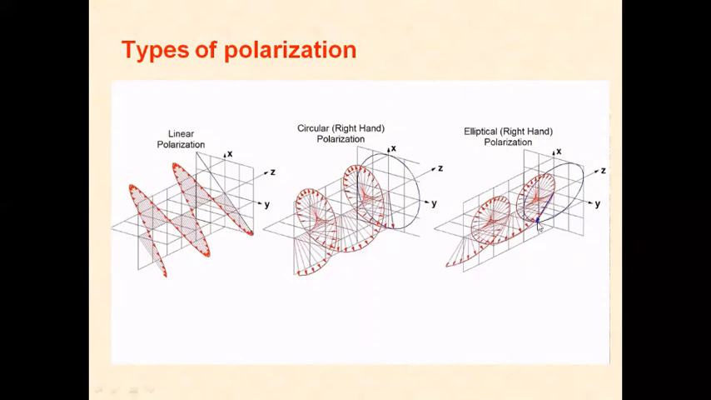The curve traced by the path followed by the electromagnetic wave is in the form of an ellipse here. Here it is in the form of a circle. Here it is linear, a straight line.